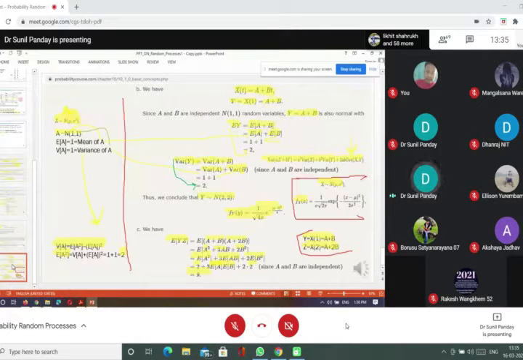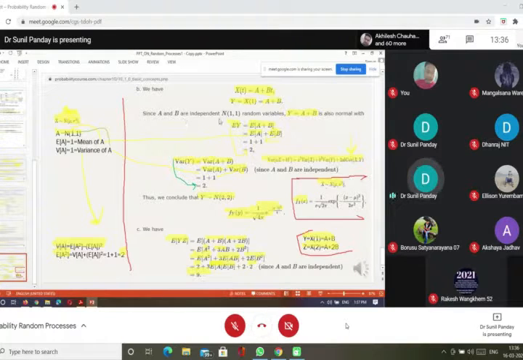Now we have xt equals a plus bt, and in particular when t equals 1 we have to find the probability density function of y. So we substitute t equal to 1, that is a plus b. Now because a and b are random variables, and time is fixed, it's the sum of two random variables, so y is also a random variable.